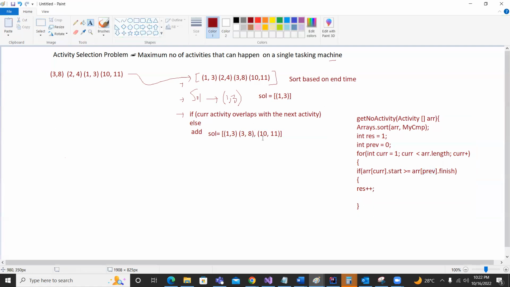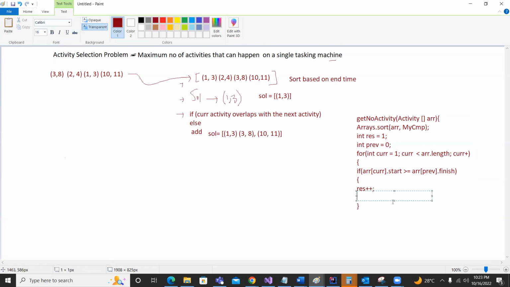So the previous value finish is 8, and the current value start is 10. So if it is greater, then it doesn't have any overlapping. That is exactly what we are checking in this line, to check the overlapping part, right? But if it is not overlapped, that means we need to modify the previous pointer. So the previous pointer is going to be set as our current, because the current here has now become the previous, right?